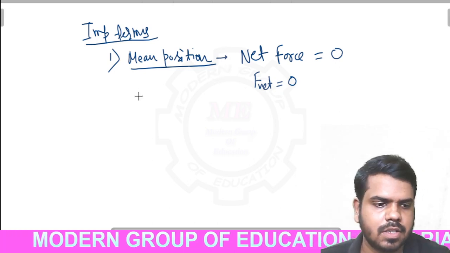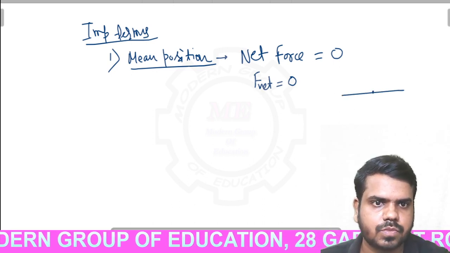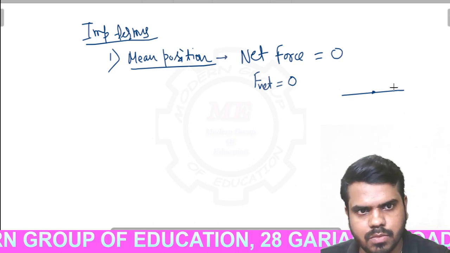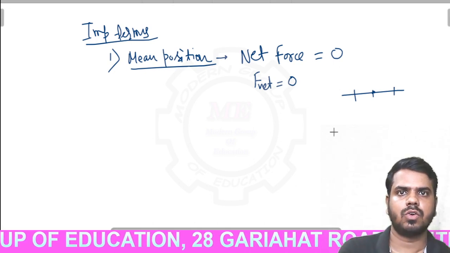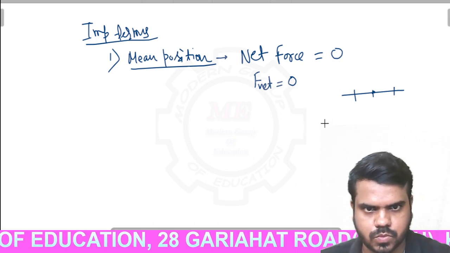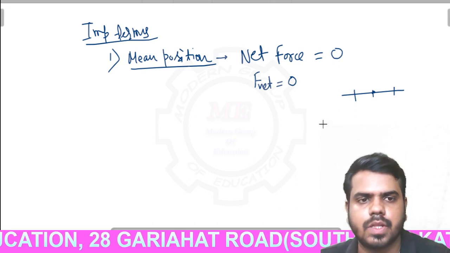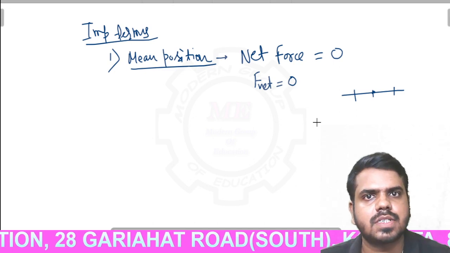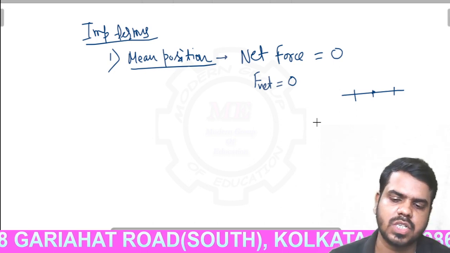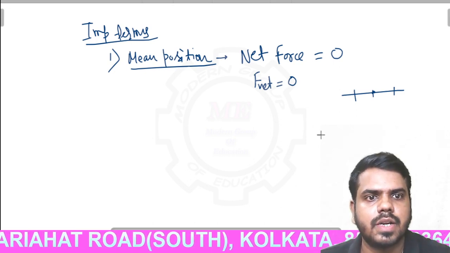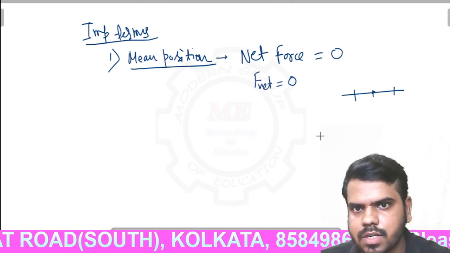Okay. It is not the middle point. It is not the starting point. A body can start from anywhere. If this is the mean position, the body can start from this point also, this point also. A body can start from anywhere to complete an SHM. But mean position is that position where the net force acting on the particle is 0. In 80% or 90% of cases the mean position is at the middle point, but you cannot say that the mean position is only the middle point. It is the point where the net force acting on the particle is equal to 0. Clear?